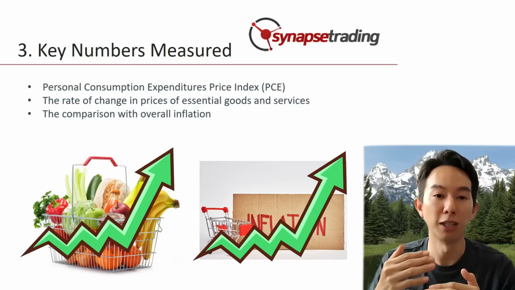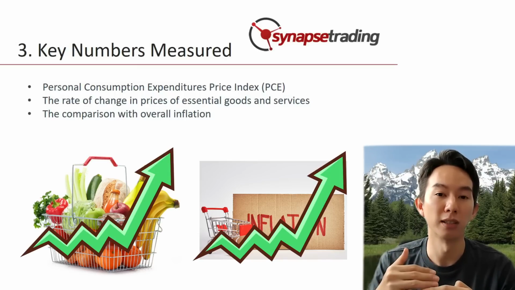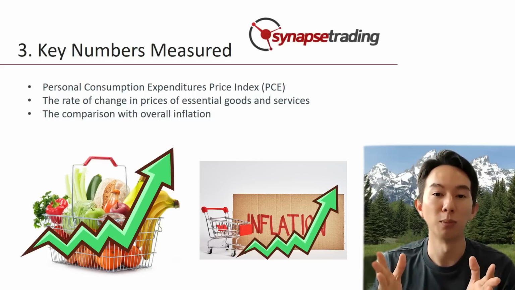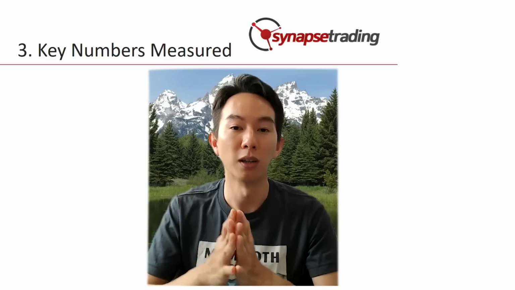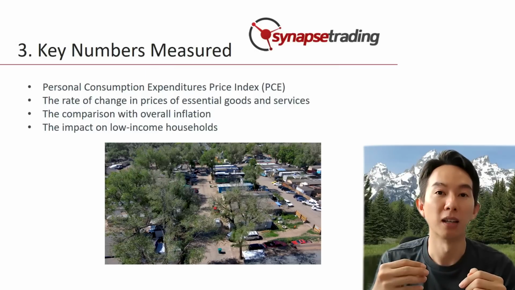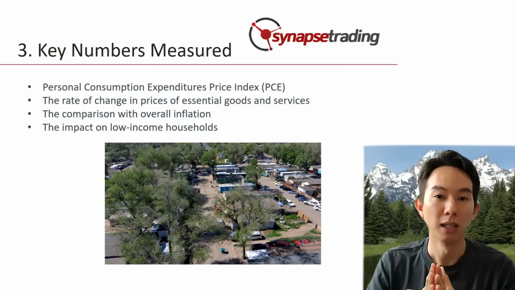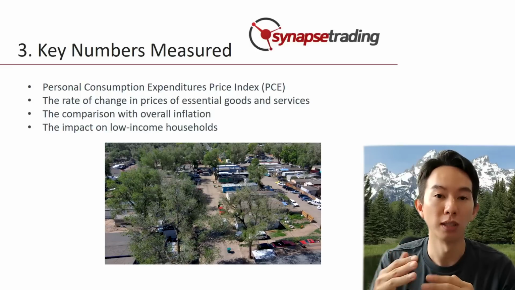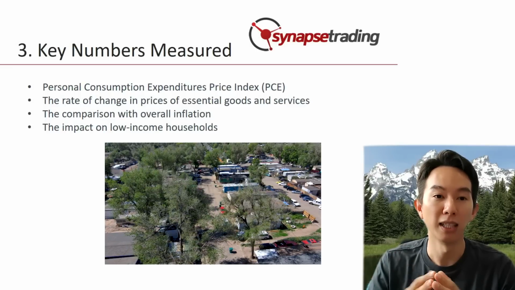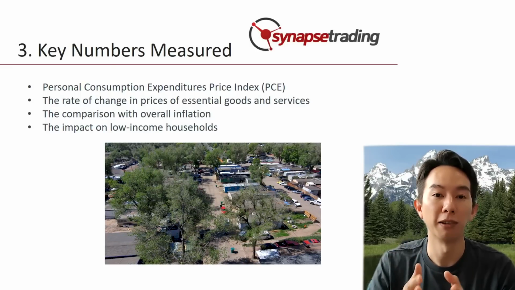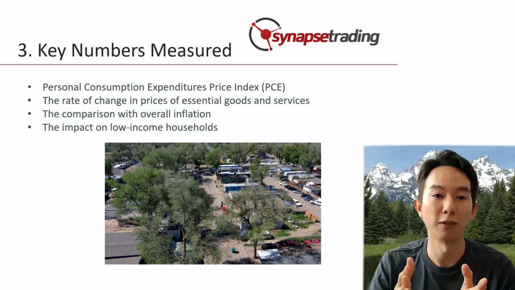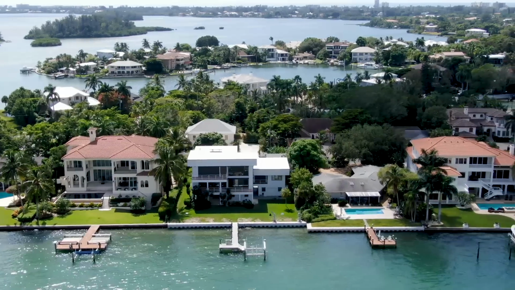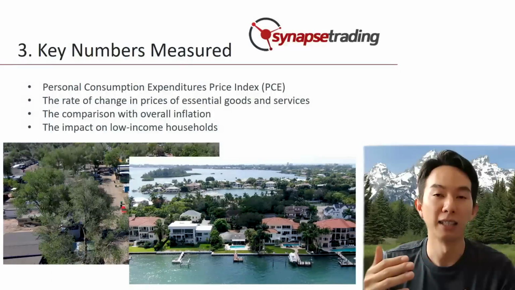If the rate of increase in prices of essential goods and services is higher than the overall rate of inflation, it's considered to be an instance of supercore inflation. Next is the impact on low-income households. The extent to which supercore inflation is affecting low-income households is another key metric. This is often determined by comparing the rate of increase in prices of essential goods and services for low-income households versus the rate of increase for higher income households.